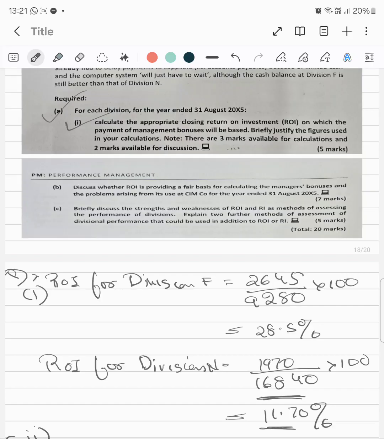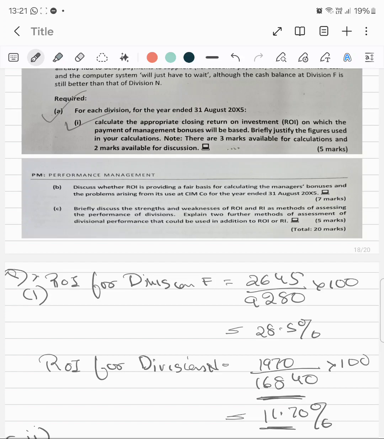For instance, if a division has a very high ROI of say 40% and is considering a project with an ROI of 30%, which is still well above the cost of capital of say 10%, then the project should be accepted as it provides a return well in excess of the cost of capital, right?